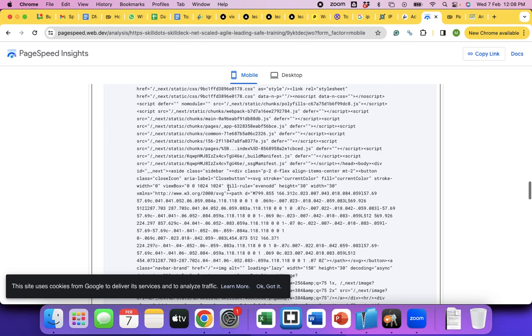Document Object Model is a programming API for HTML and XML documents. It defines the logical structure of documents and the way a document is accessed and manipulated. Basically, it is how the content is structured from the database into your HTML page, right? So based on this, the DOM elements will increase.